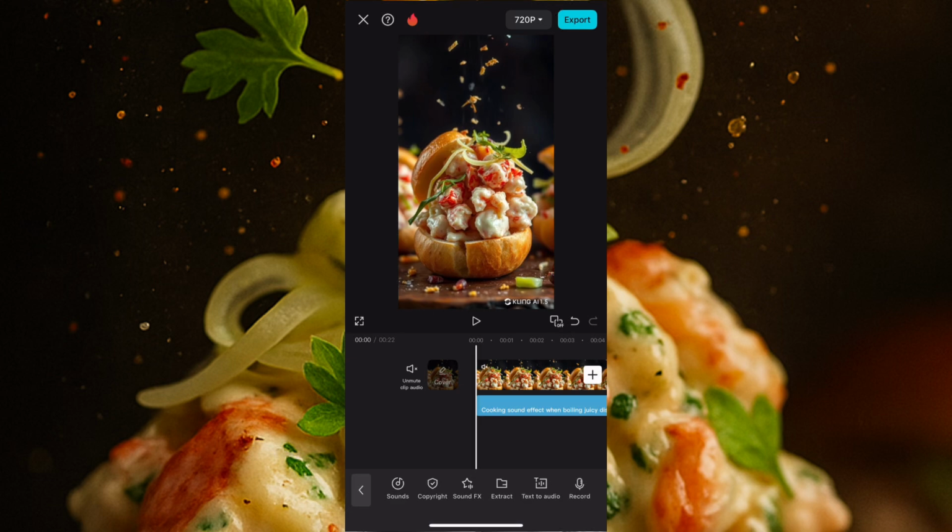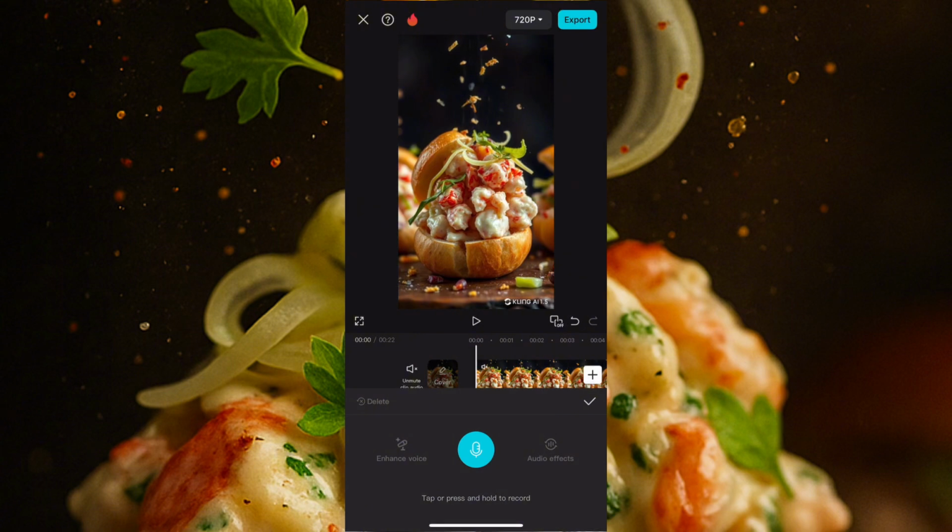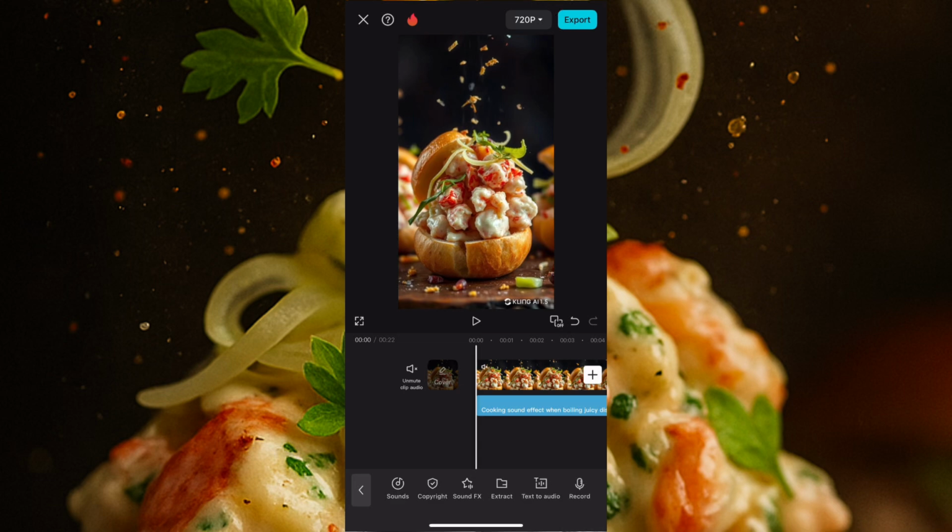Then you come here and you click on recording. You click on record, you record your voice. When you're done recording your voice, you make sure you export your video at 1080p and export your video to your phone and you're good to go.